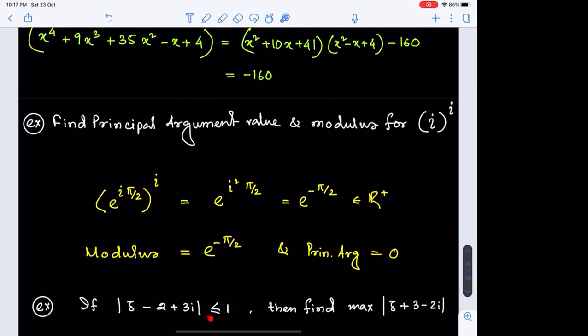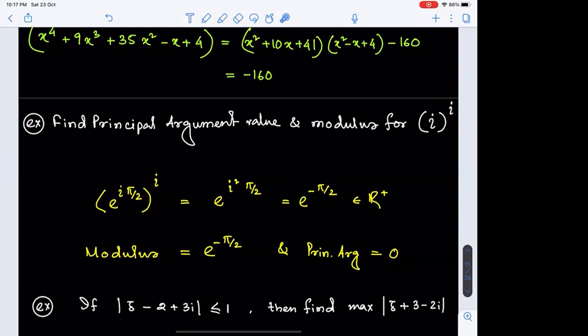It is less than or equal to 1. So that confirms that we are looking at a circular disc centered at 2 comma minus 3, and the radius of the outermost circumference is 1, right? So it is a compact circular disc.